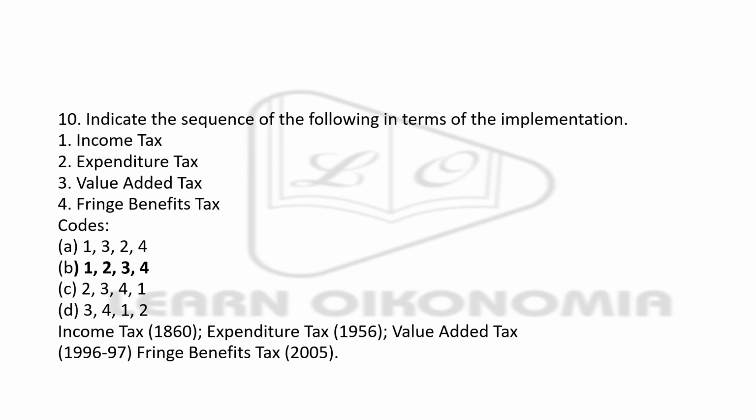Actually, income tax was introduced first, then expenditure tax, and value added tax, and then fringe benefit. And the years are given. Income tax was introduced in 1860, expenditure tax was introduced in 1956, value added tax was introduced in 1996-97 period, and fringe benefit tax was introduced in 2005.